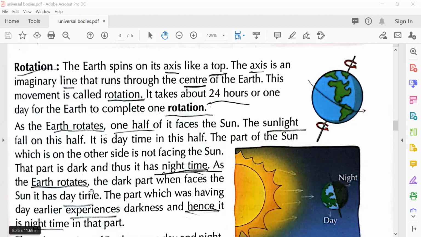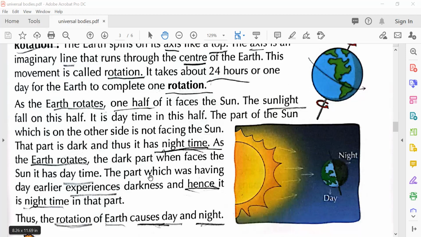As the earth rotates, the dark part when it faces the sun, has daytime. So now this will rotate and this side will go to that side, and the night side will come towards the day side. So every day we have day and we have night because earth takes 24 hours to rotate.